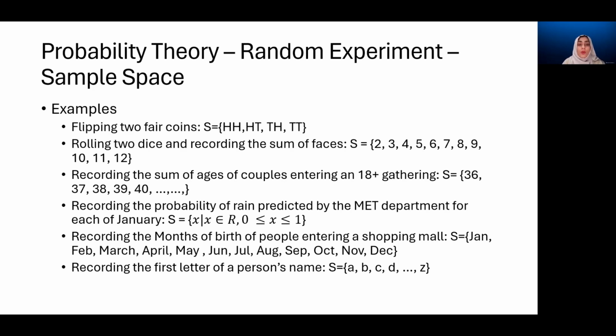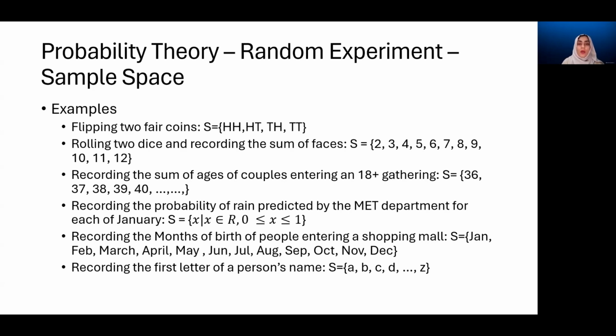Rolling 2 dice and recording the sum on the faces. Now we need to just take some time and understand this. When we're rolling 2 dice, we know that each die can have values from 1 to 6. And the experiment now is not to note the face value of each die, it is to record the sum of those values. The least numbers we can have on the dice are 1 and 1, so the least sum is 2.